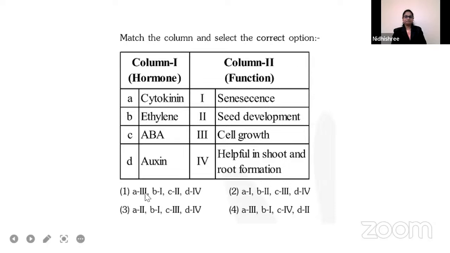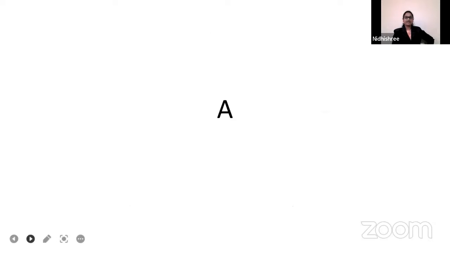Option A is 3, cell growth. B is 1, senescence. C is 2, abscisic acid, seed development. Option D is 4, helpful in shoot and root formation. B has D4 and B2, so no. So the right answer is option A.